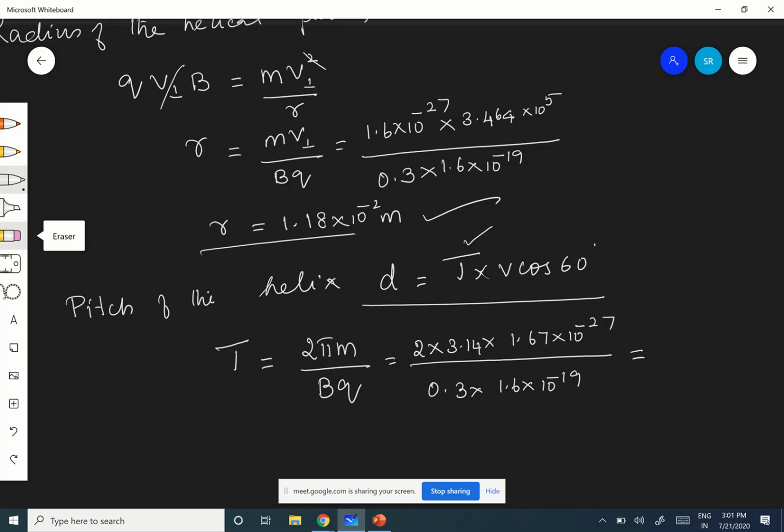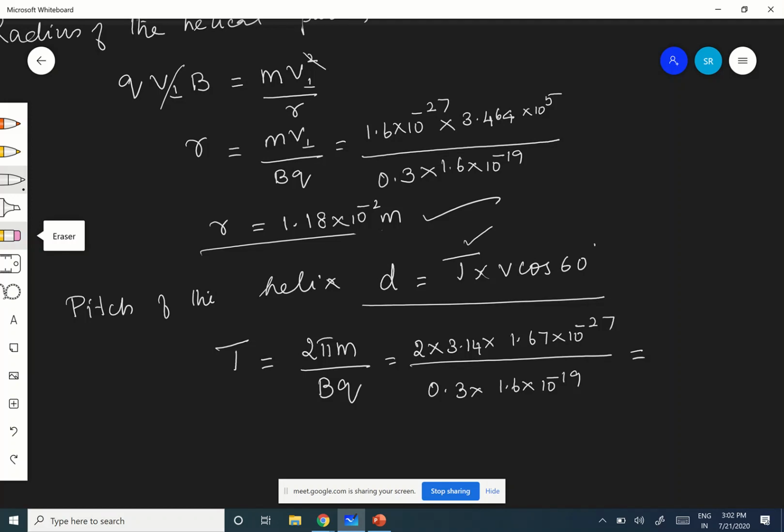Tanushri, here. Tanu, what is the answer? 4.18 into 10 to the minus 2.